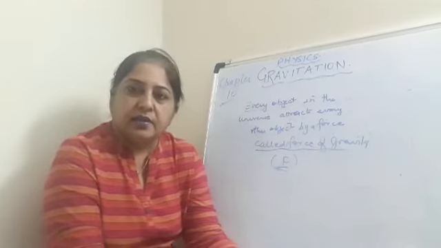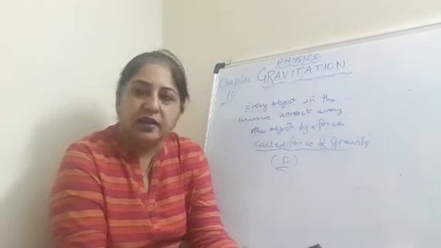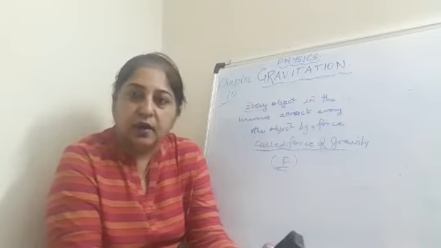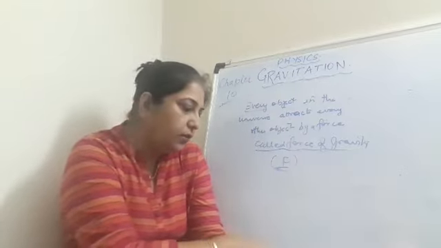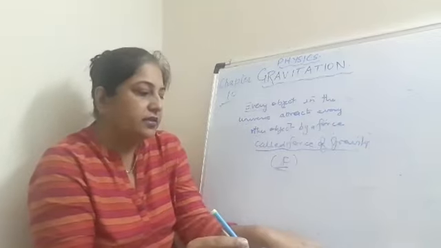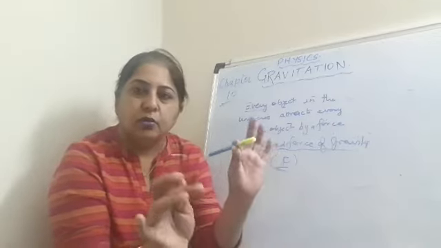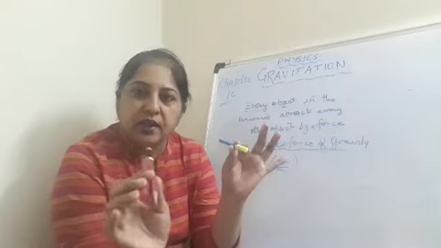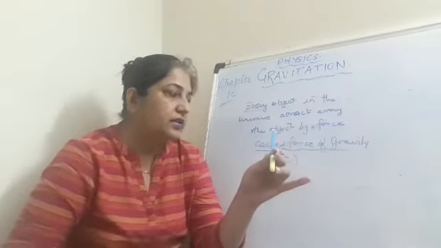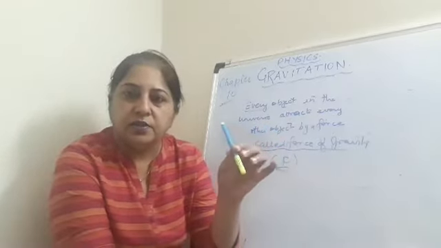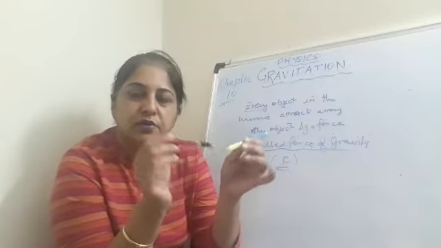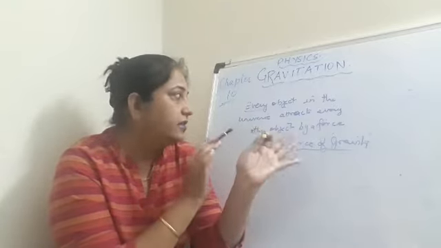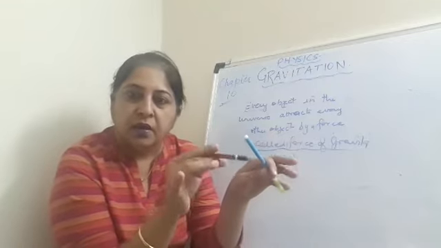Now you will say that if there is a force of gravity in every object, then why are they not getting attracted to each other? Suppose I take these two objects. According to this statement, every object attracts every other object by the force of gravity, and this is present everywhere in the universe.